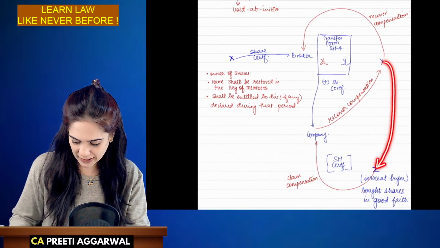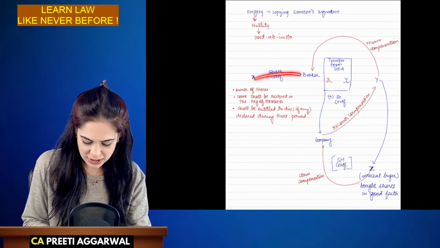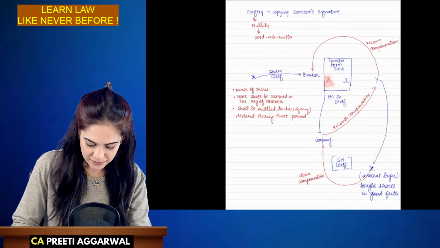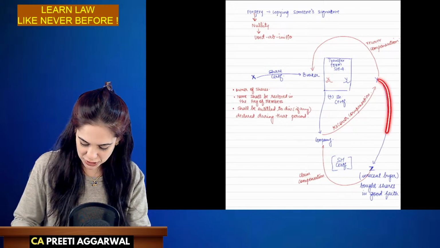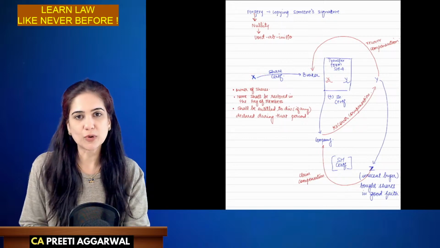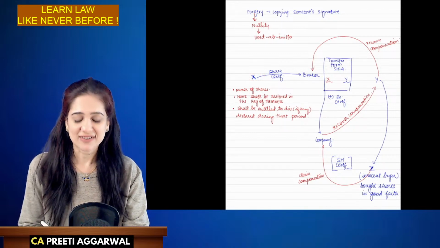I have already prepared the example for you. So X gave a share certificate to the broker. The broker forged X's signature. He transferred the shares to Y. Y then sold the shares to Z. X, the true owner, came to know about this transfer. He said, I never transferred the shares to Z.